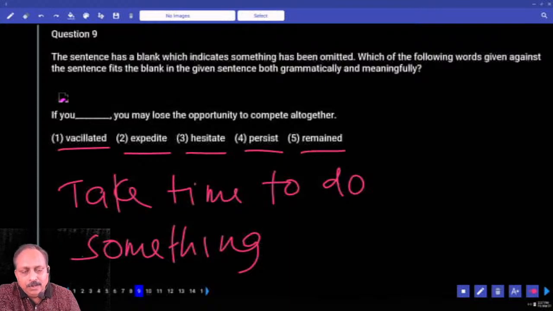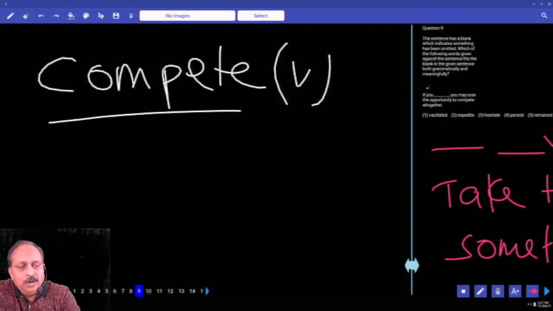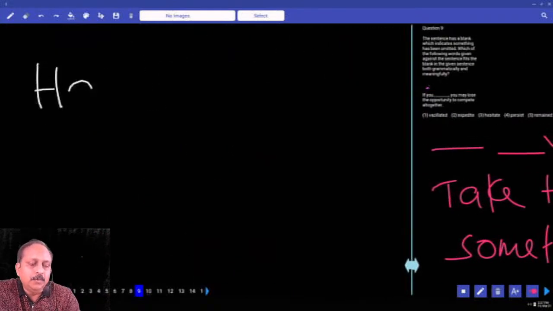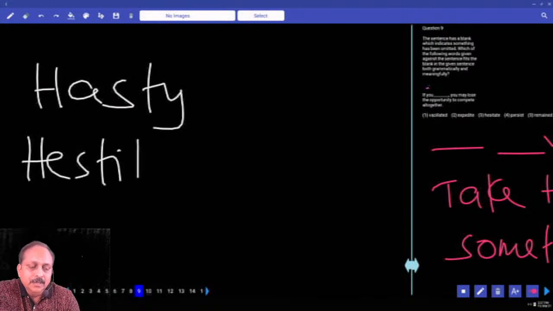Remain, a simple word. Based on contextual awareness, what is the right word? How many of you have chosen the third option? That is the answer. If you hesitate, if you take a lot of time, you may lose the opportunity to compete altogether. So answer is the third option. But here, write two words in your notebook. First you write the word hasty. Then you write the word hesitate. In a way they come under confusing words.